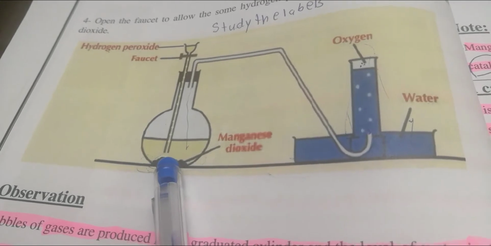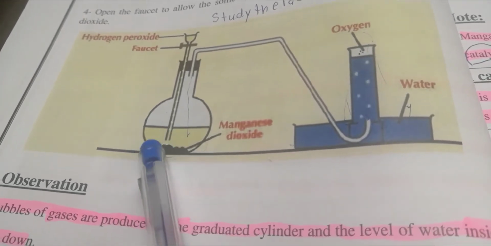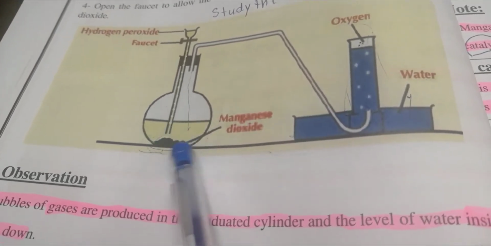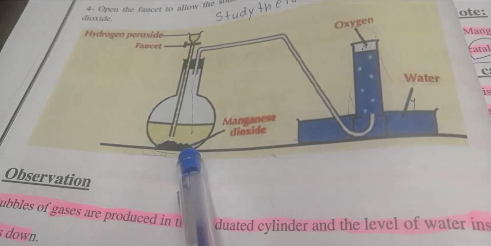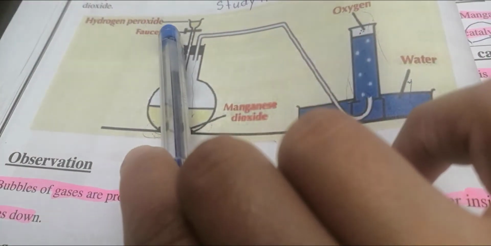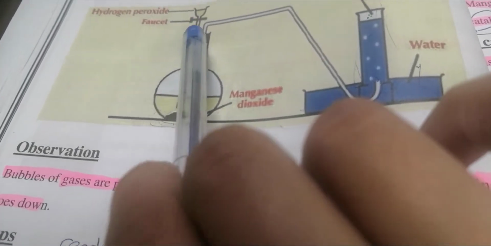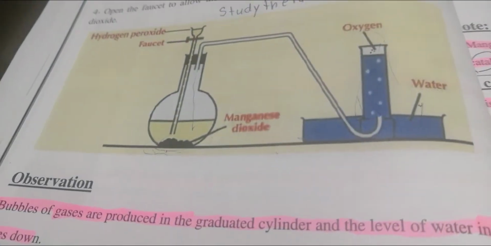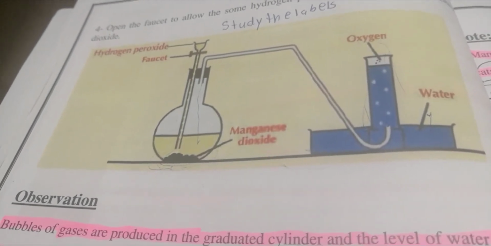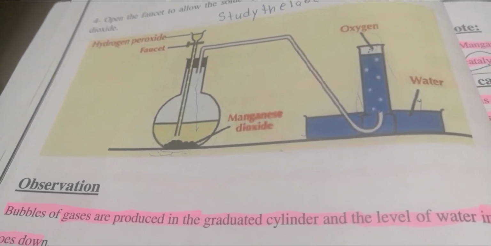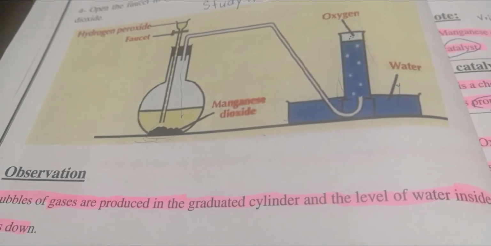Here in this glass flask, we are mixing chemicals together. The black powder at the bottom is the manganese dioxide. Then hydrogen peroxide, which is a liquid, I will pour using that faucet. Faucet means tap, just like the water tap. When I open it, the hydrogen peroxide will fall over the manganese dioxide.